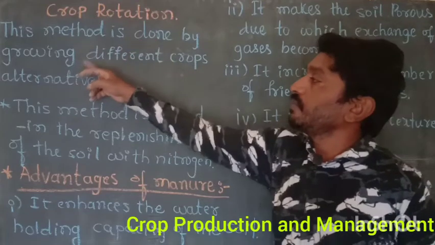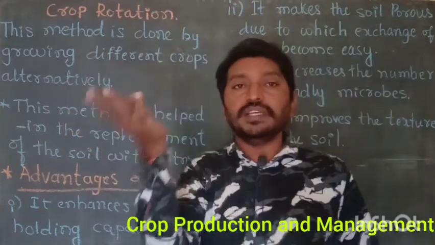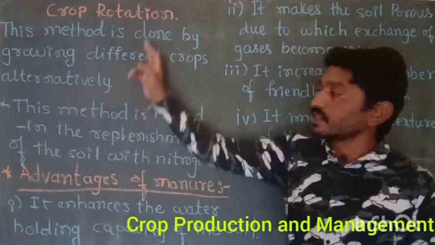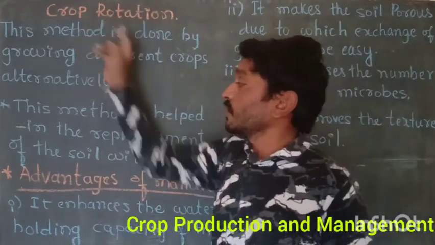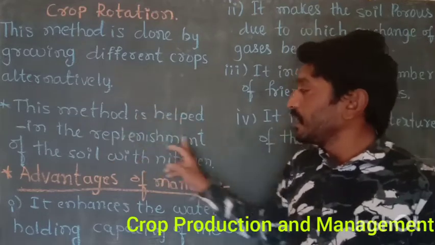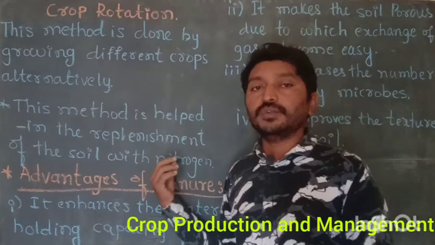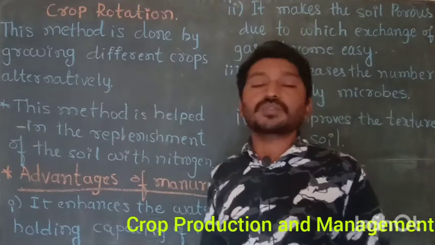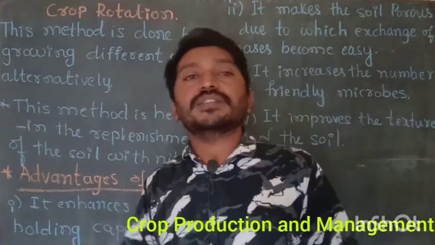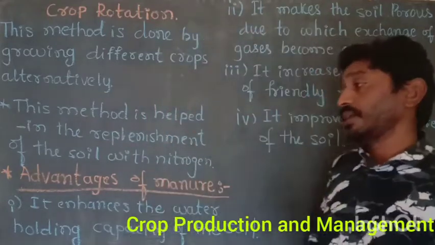Growing different crops alternately is called crop rotation, and that is very helpful in the replenishment of the soil with nutrients. Here, replenishment means to refill the nutrients that were lost in every crop, right?